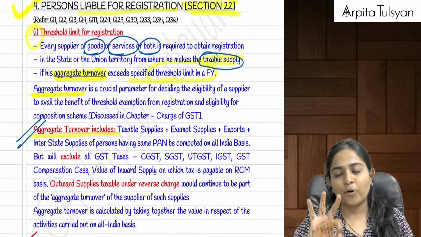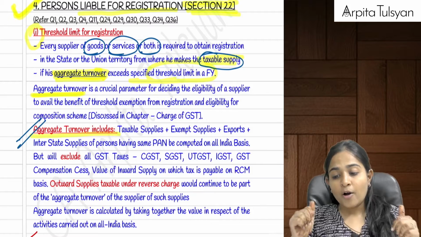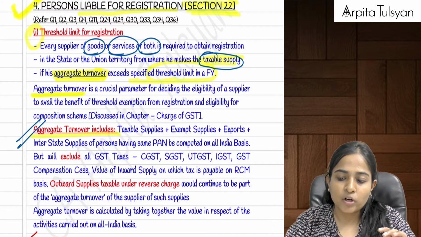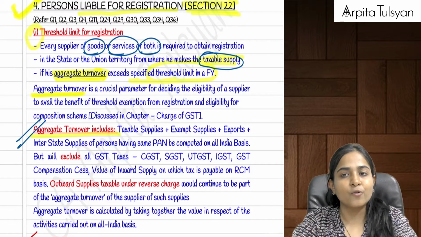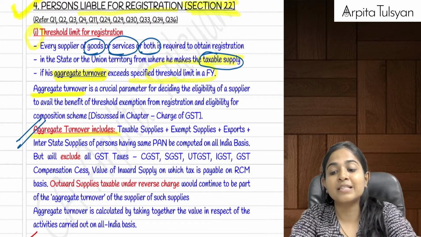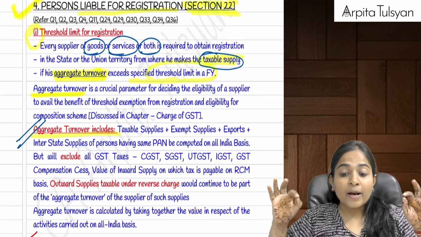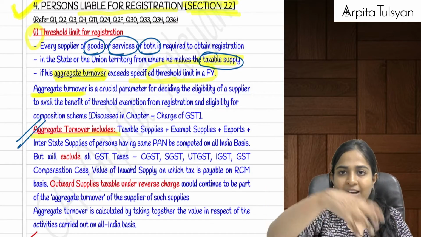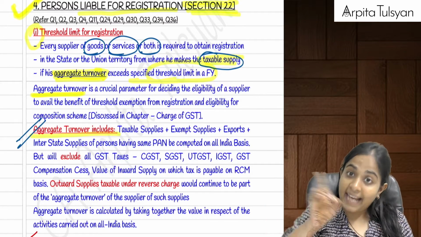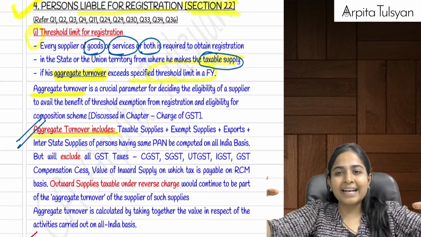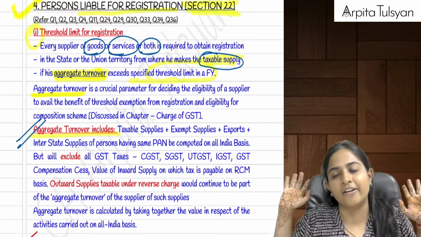Then three most important sections of the chapter: 22, 23 and 24. I am starting with section number 22, which talks about persons liable to registration. Now they are telling that any person who is supplying goods or services or both, that person will have to get himself registered. He will have to get registered in each of the states or union territories from where he is making a taxable supply, provided his aggregate turnover exceeds the threshold limit in the current financial year.